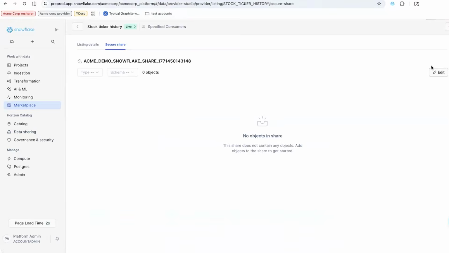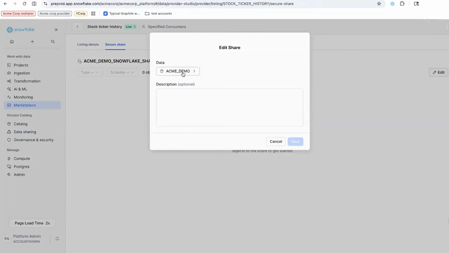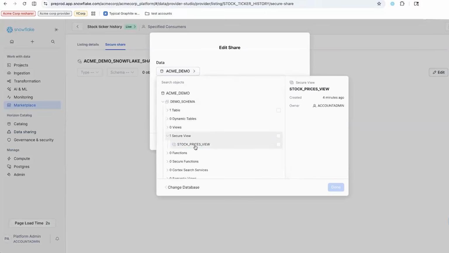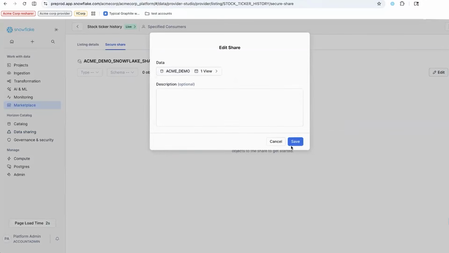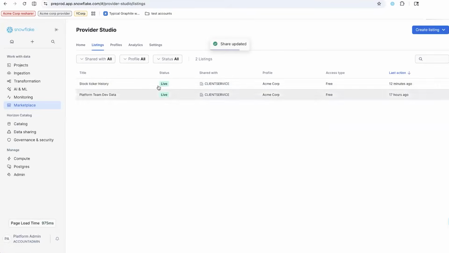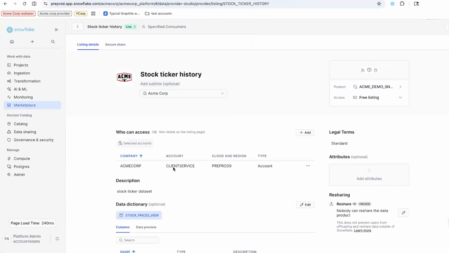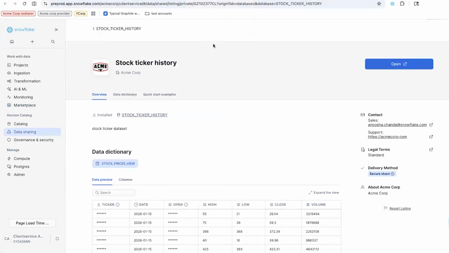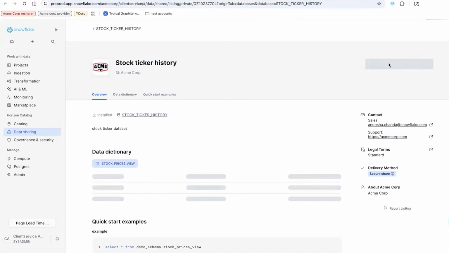As you can see, there are no objects attached to this share. Let's go ahead and attach something. Here is a stock price view that the platform team has created, and we grant it. This listing, the stock ticker history, is being shared with the client service team. And as you can see, the resharing is not enabled. From the resharer account, let's go ahead and see what this data looks like. Refresh the page.